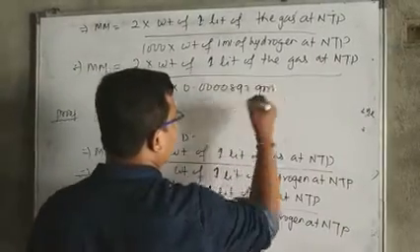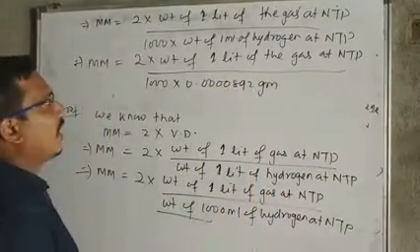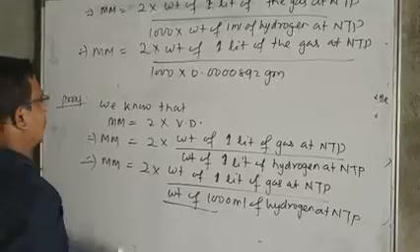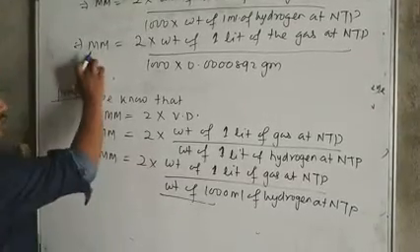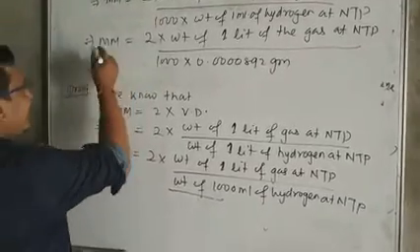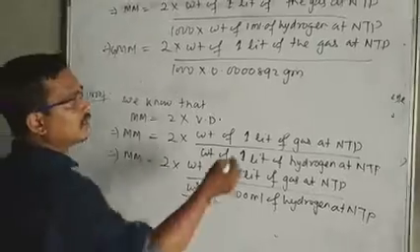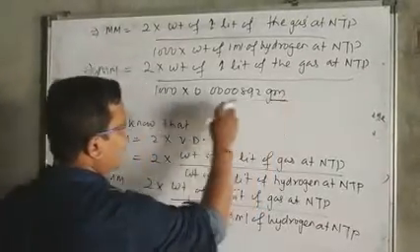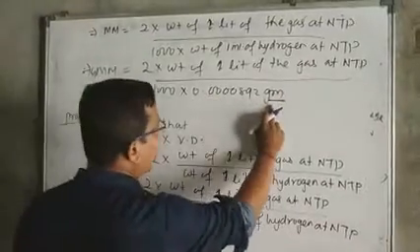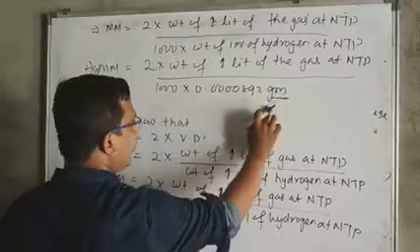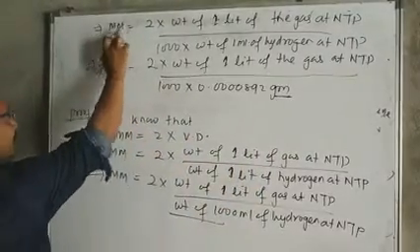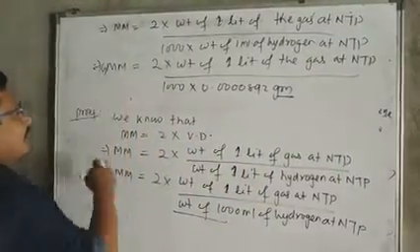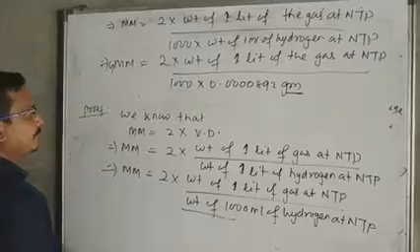Experimentally we find that the weight of 1 ml of hydrogen gas is 0.0000892 gram. That is the weight of 1 ml of hydrogen gas. Now the molecular mass must be written as gram molecular mass, because we write the weight of the hydrogen in gram. So instead of molecular mass, we write the gram molecular mass.